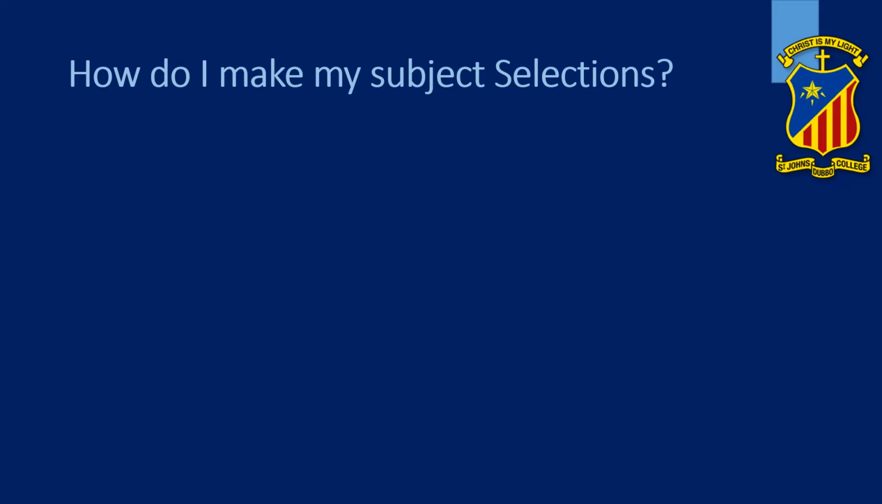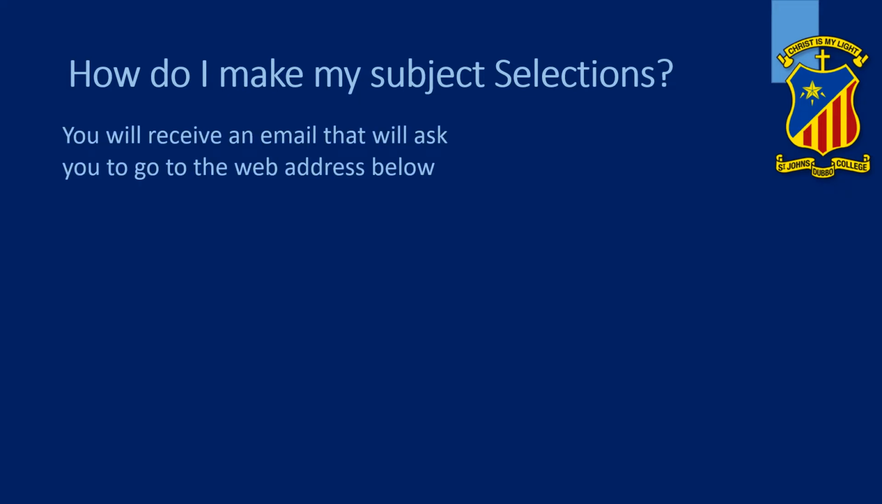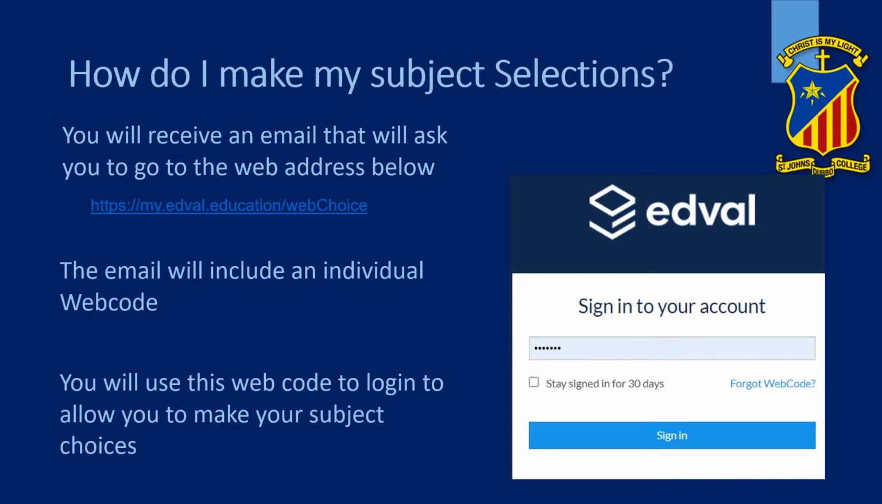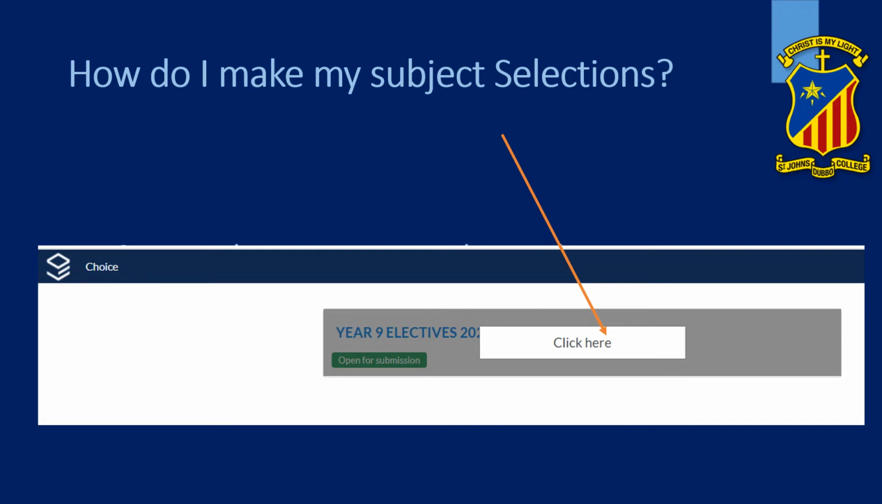So how do you make your subject selections? You'll receive an email that will ask you to go to the website below. When you go in there, in the middle of the screen, this little box will come up. The email will also include an individual web code. This web code will be used to log in to allow you to make your subject selections. You simply enter that web code into the little boxes shown there. Once you get in there, if you hover your mouse just near where it says Year 9 electives and click there, you'll get to go in and see the following screen.